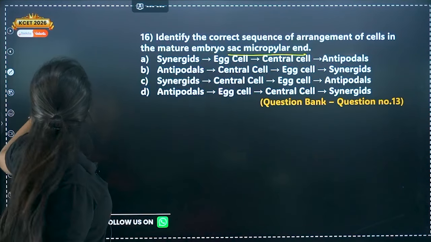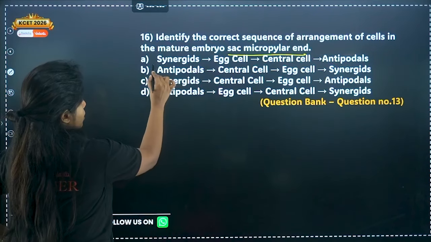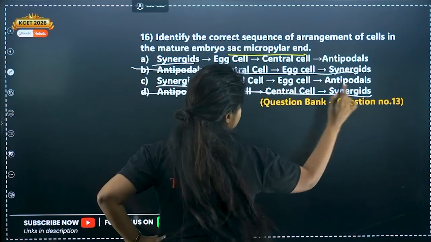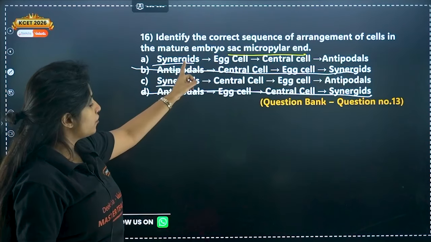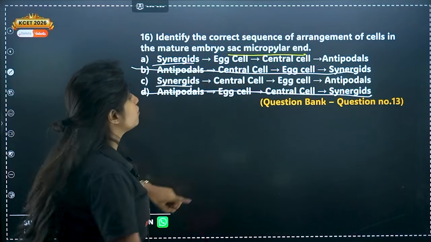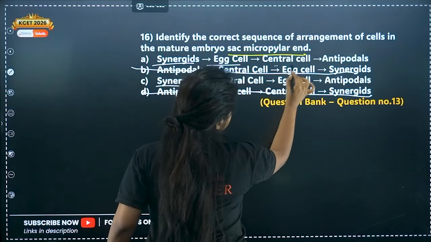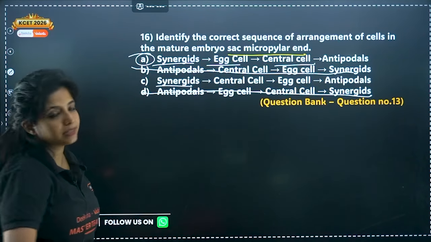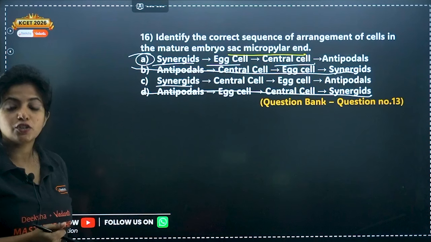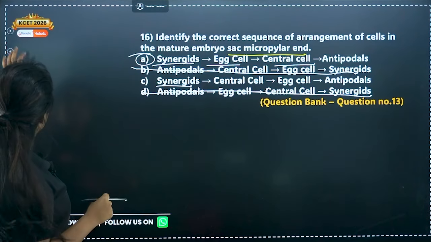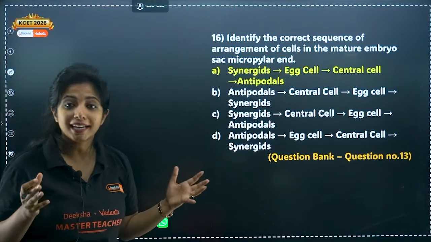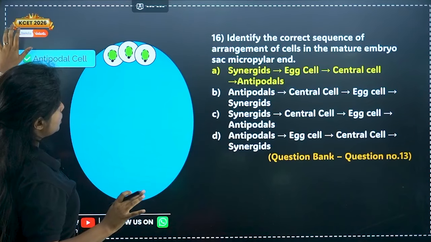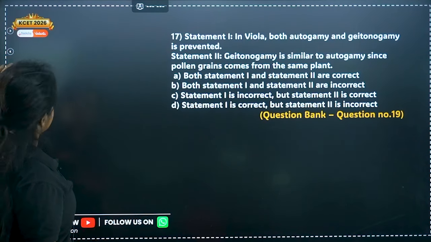Okay, so your answer for this question would be what? First, synergids. So I have 2 options with first synergids. Let me cancel these 2 options. Use the elimination method to be quick. Next, after synergids, do you have central cell? No, you have egg cell. So synergids, egg cell, central cell, and antipodals. This will be your answer. A is your answer. Now, my dear children, look at your speed. Aren't you fast? Why? Because we know the concepts, and I always tell you this. Please understand the concept. It's going to be super easy. I have discussed this, so no need.